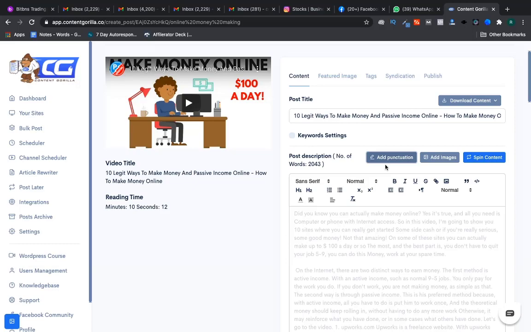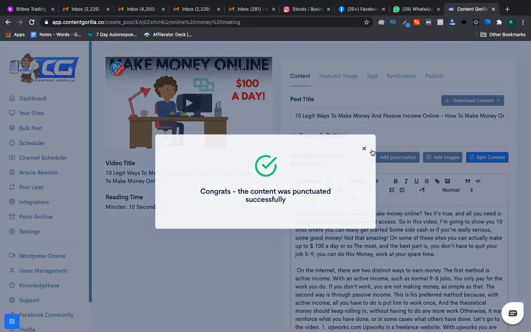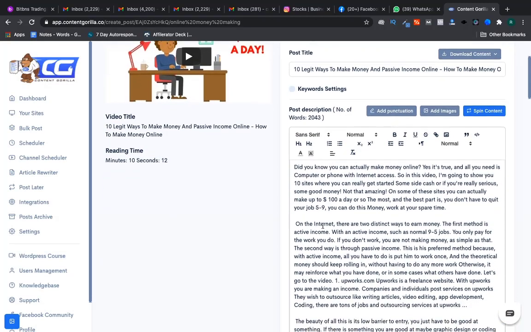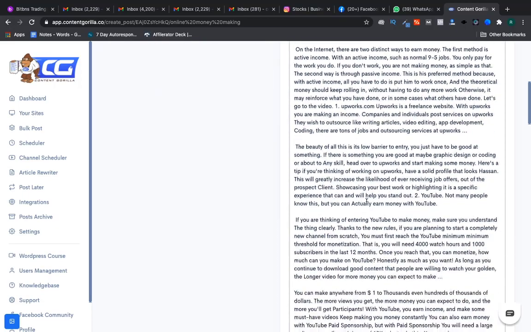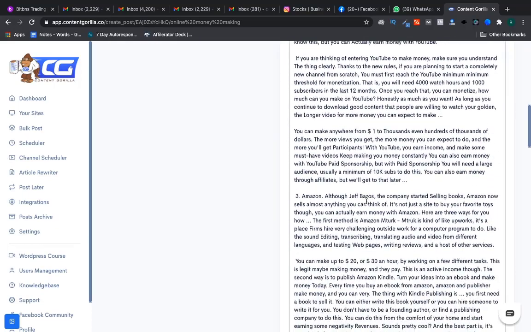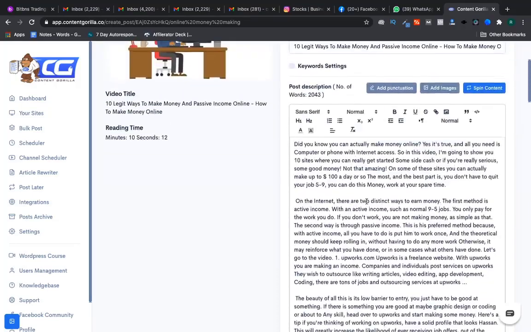Let's wait for a little bit. See, congrats, punctuation has been added. Punctuation means the commas, the question marks and all these things have been automatically added. Basically the article has been formatted in the punctuation.